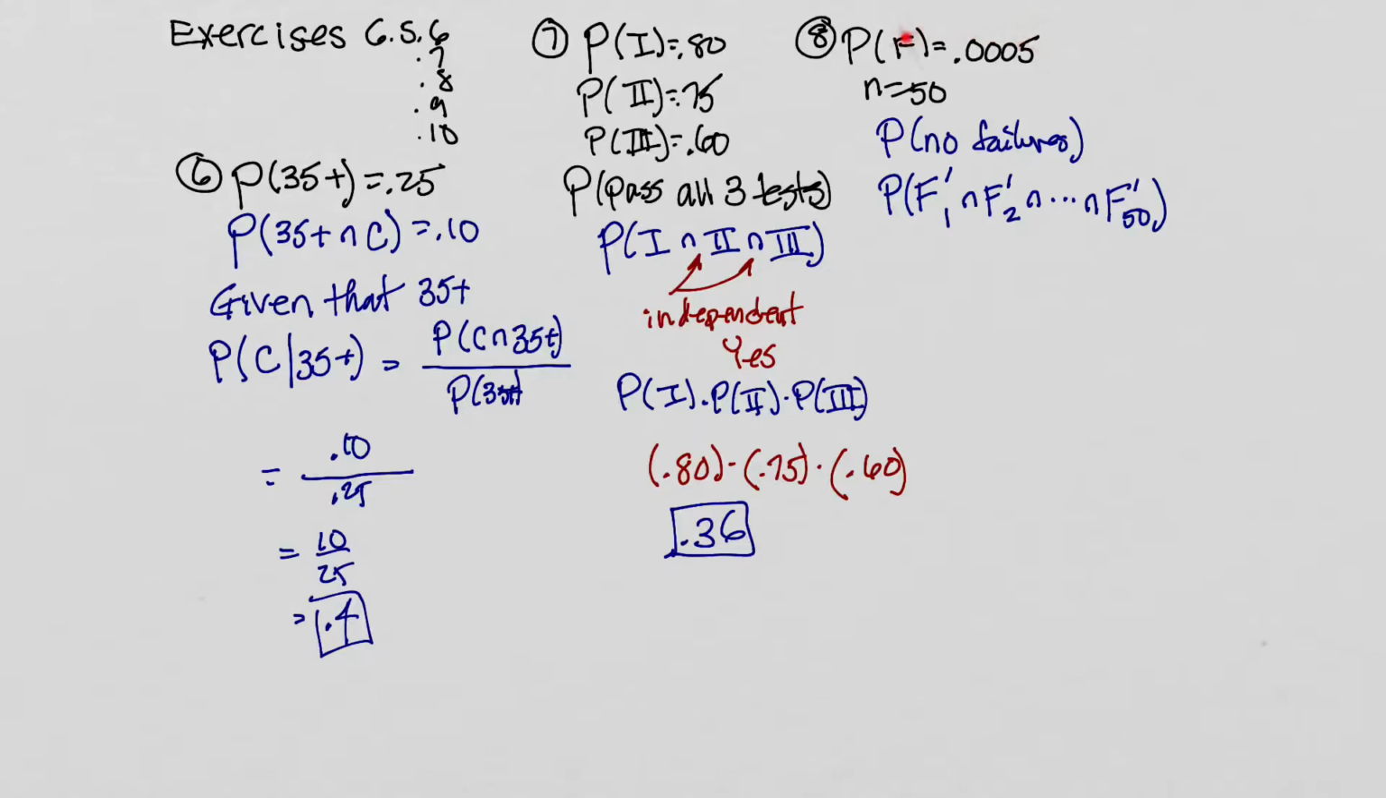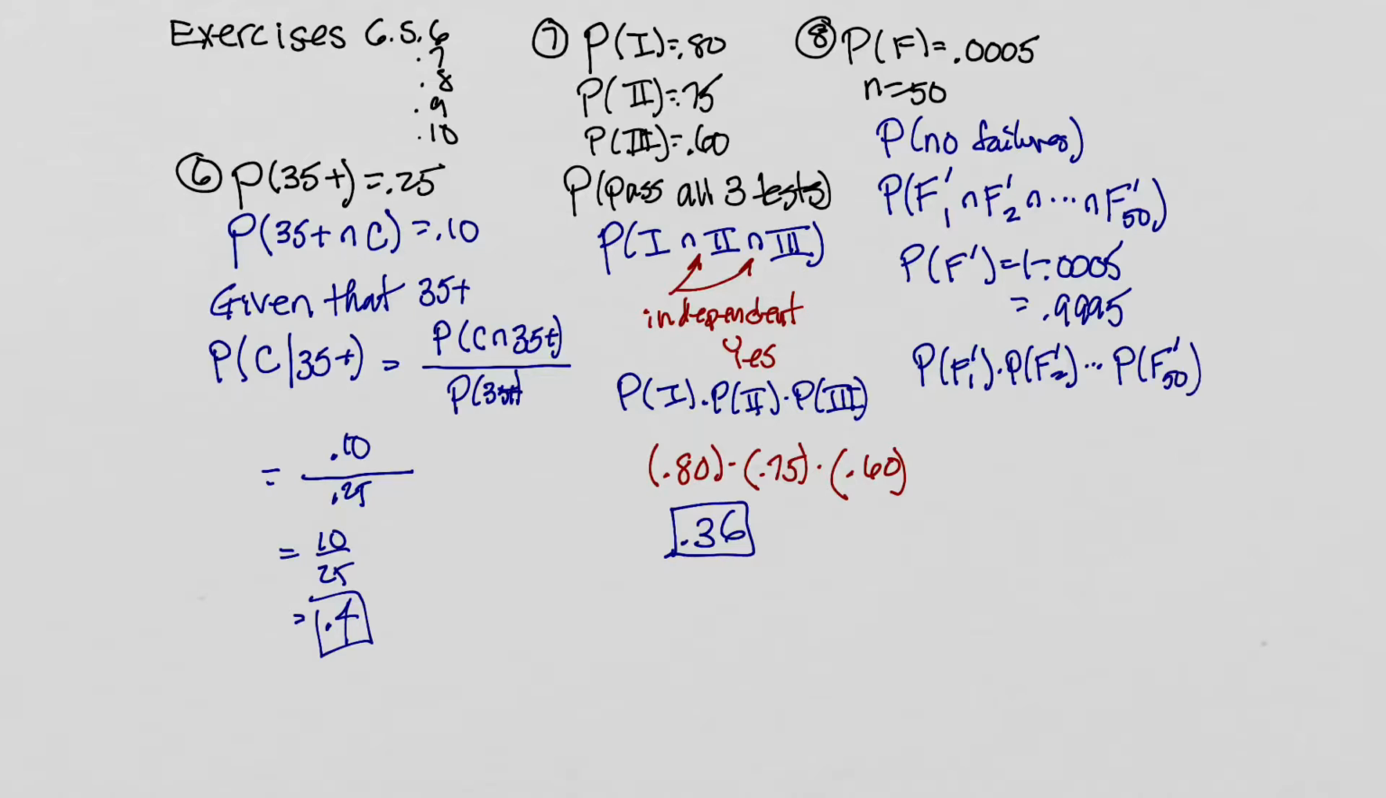Now, we're given that the probability of a failure is 0.0005, so we could say that the probability of no failure is 1 minus 0.0005, which is 0.9995. Now, because the transistors are independent, we can multiply these together. Probability of no failure on transistor 1 times the probability of no failure on transistor 2, and so on, times the probability of no failure on transistor 50.